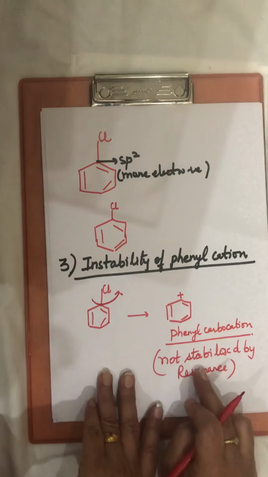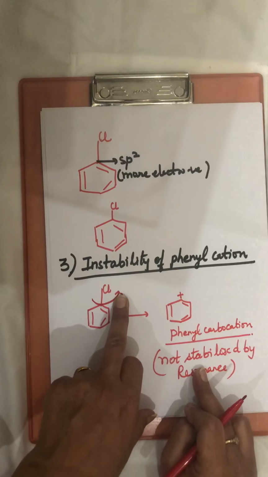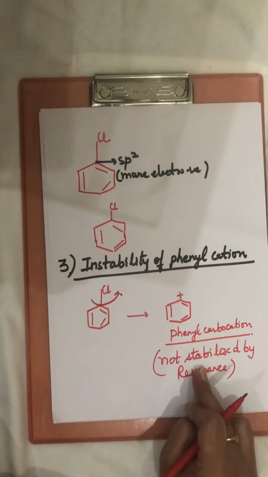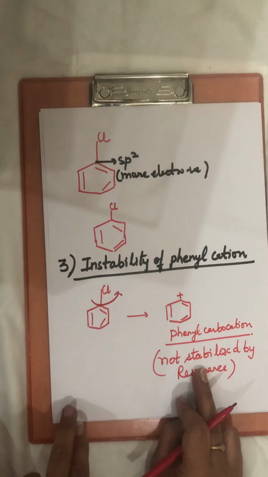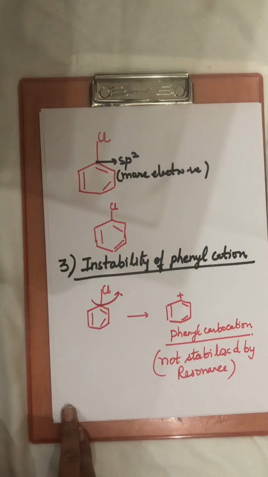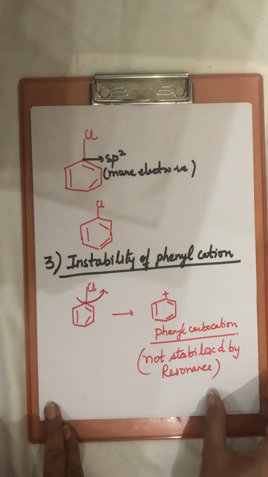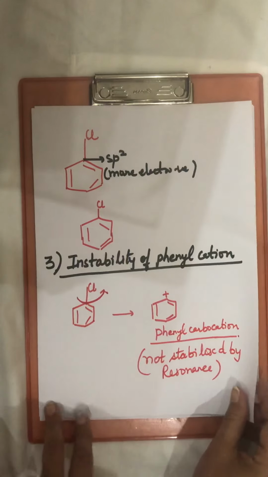So if it is not stabilized, that means this is not breaking easily and this is not changing to phenyl carbocation. So because of these reasons, resonance, hybridization and instability of phenyl cation, the reactivity of haloarenes is less as compared to haloalkanes in nucleophilic substitution reactions.